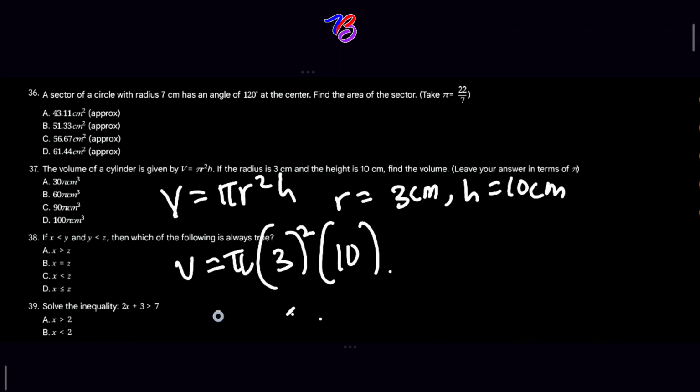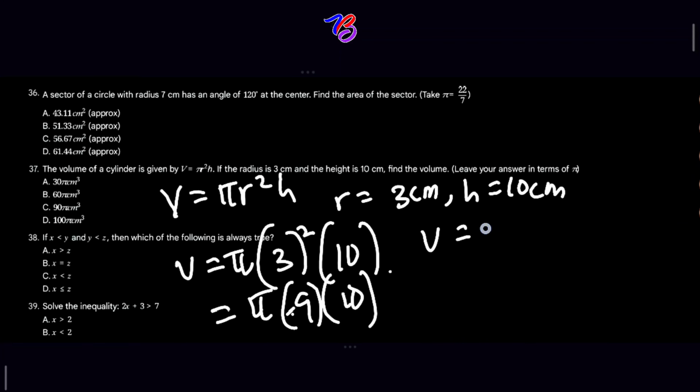So this will give us pi multiplied by 9 multiplied by 10, so that our V is equal to 90 pi centimeters cubed.